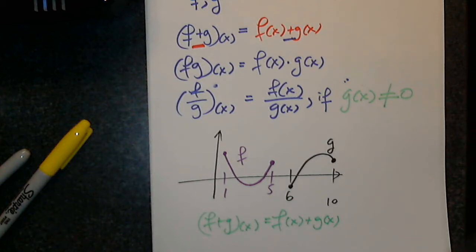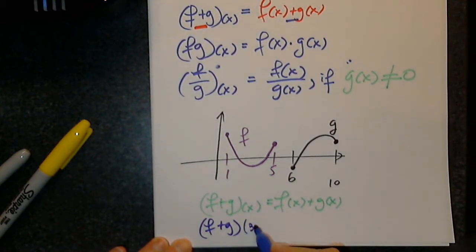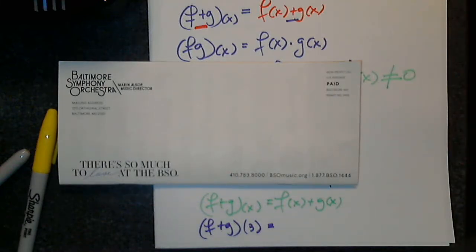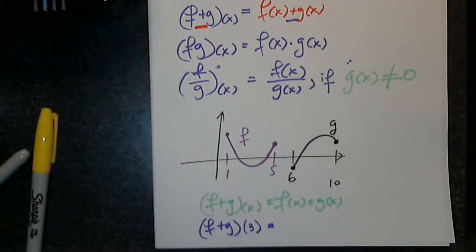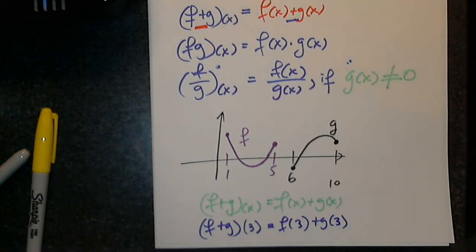So now, having this definition, I'm going to ask you to find f plus g of 3. Before you look at the graphs, if x is 3, what would you tell me to write? f of 3 plus g of 3. Now look at these two functions and say, oops, and explain why I said whoops.